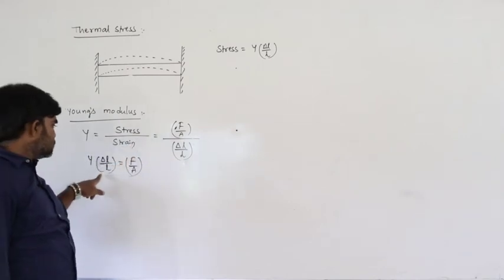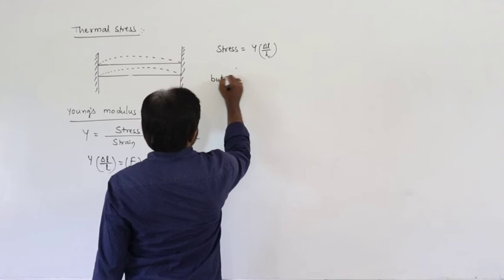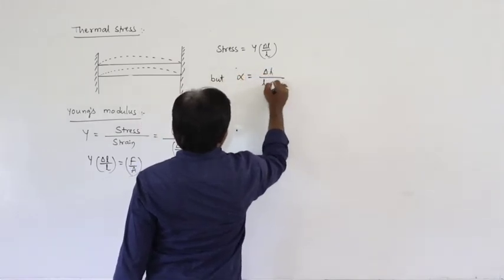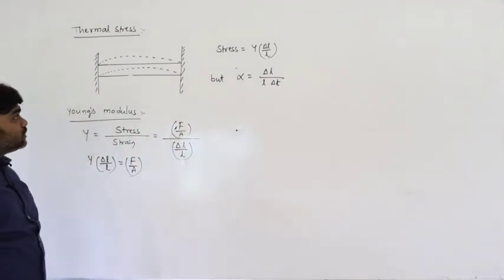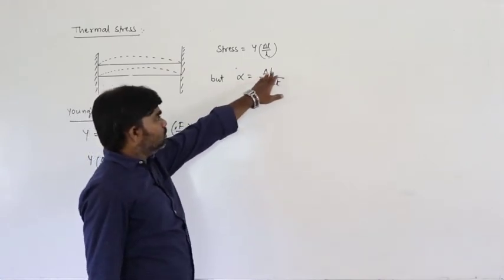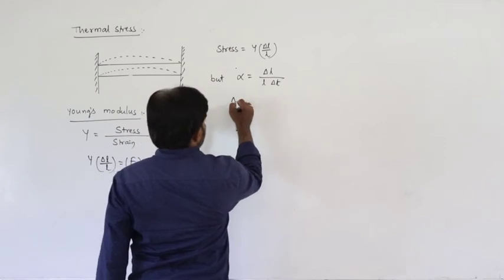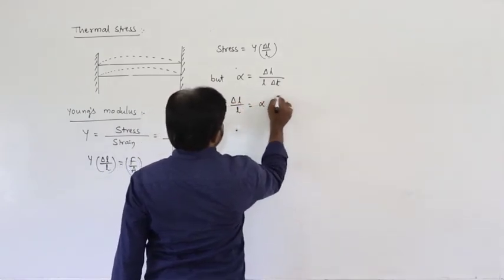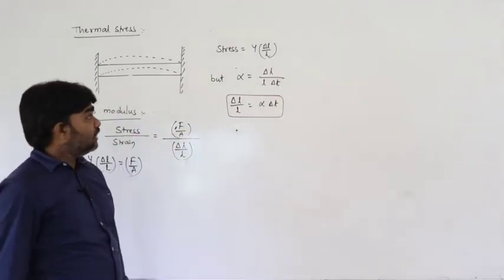So, from this stress is equal to Y into delta L by L. From the definition of coefficient of linear expansion, we know alpha is equal to delta L by L into delta T. So, delta L by L can be written as alpha delta T.